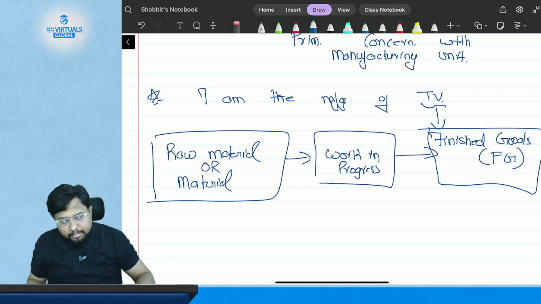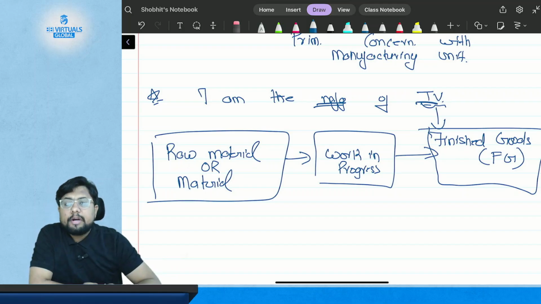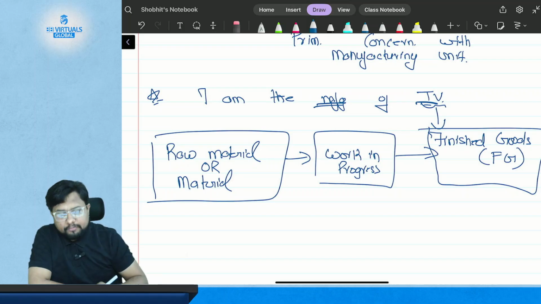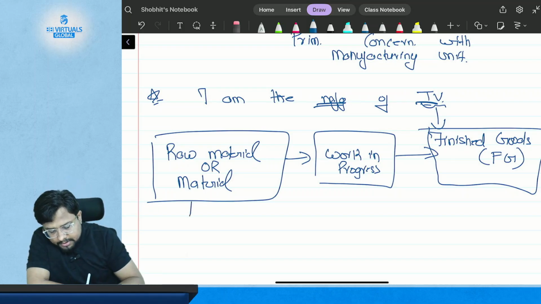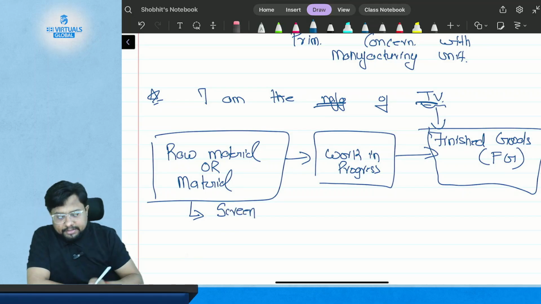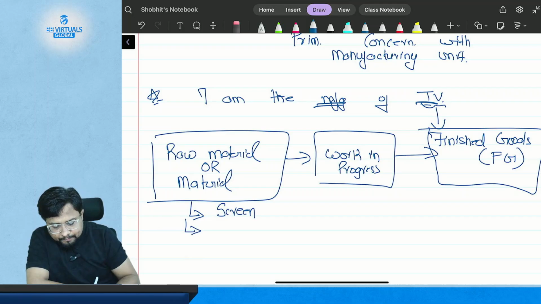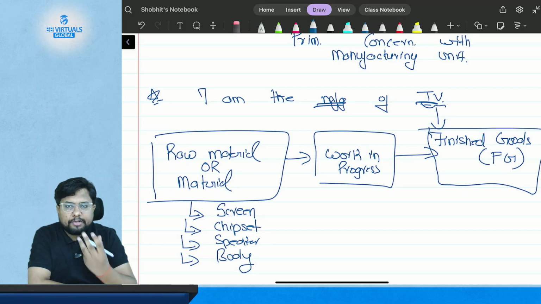Now suppose in the example where I am the manufacturer of TV, so TV is my finished goods. What is the raw material of that TV? What things are required to manufacture a TV? The screen, so I acquire screen as my raw material, then chipset, speakers, and then the body of the TV, the plastic body of the TV.